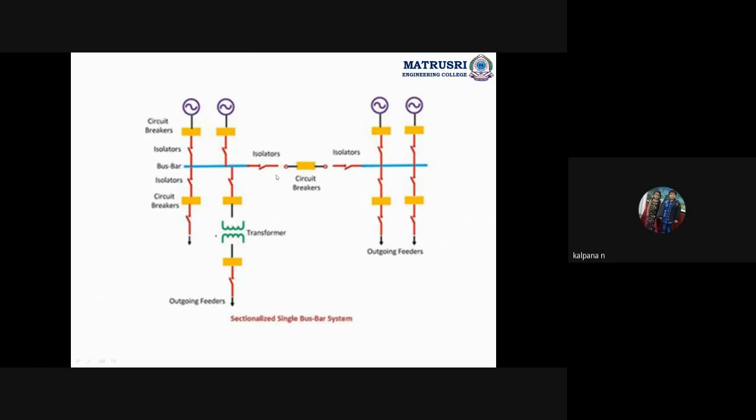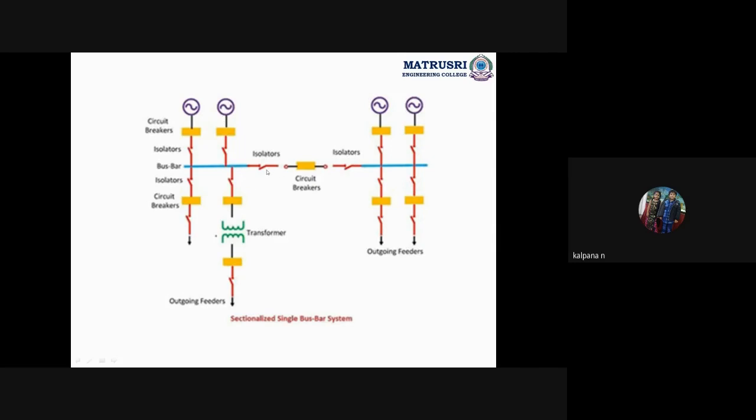What are the advantages of the single bus bar scheme? All the advantages are applicable here. And the extra advantage is that if any fault occurs here, we can remove only this part of the circuit, and for the other part we can give the supply.